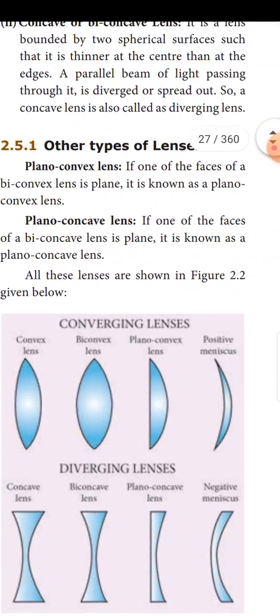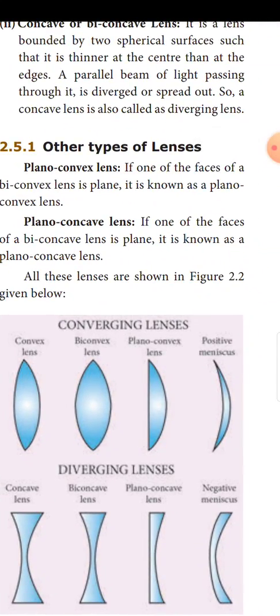Other types of lenses: plano-convex lenses and plano-concave lenses. If one of the faces of a biconvex lens is plane, it is known as a plano-convex lens.